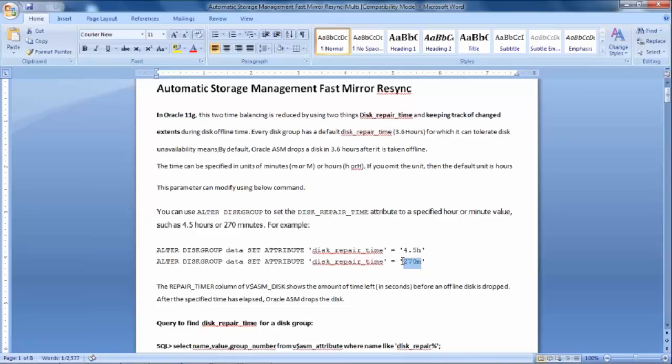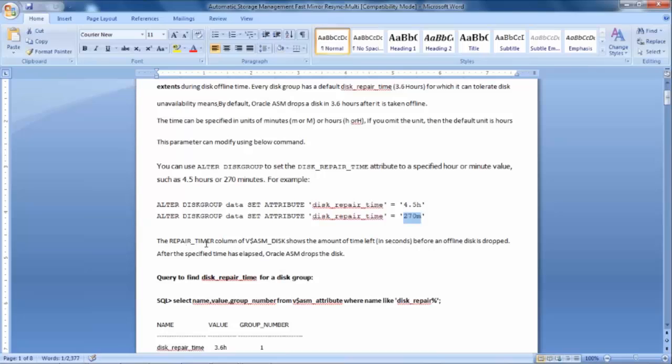So the disk will go offline, which means ASM will keep track of extent changes up to the time limit, the disk repair time. You can also see that time in the repair time column of V$ASM_DISK. Whatever time is left before that disk is dropped, you can see in the repair time column of V$ASM_DISK, right?